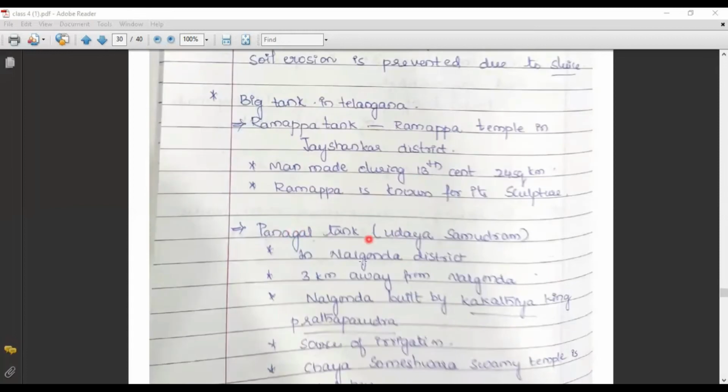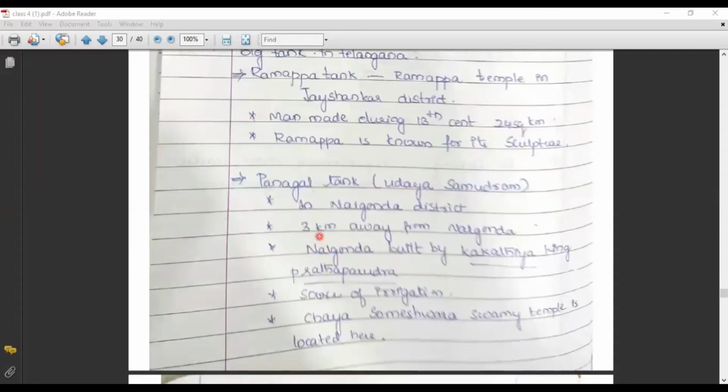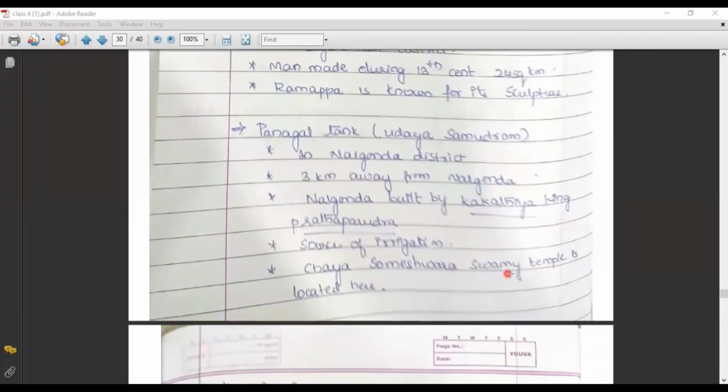Next, coming to another big lake, Panagal Tank. It can also be called Udaya Samudram. It is present in Nalgonda district, 3 kilometers away from Nalgonda, and was built by the Kakatiya King Prataparudra. The main source of irrigation is Panagal Tank. Chaya Someshwara temple is also located at Panagal.